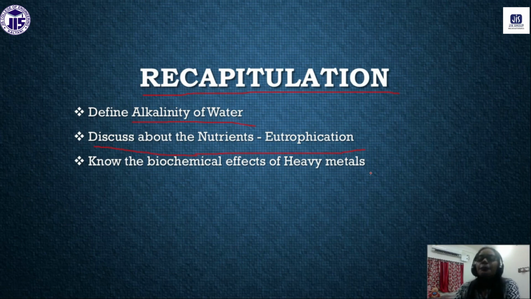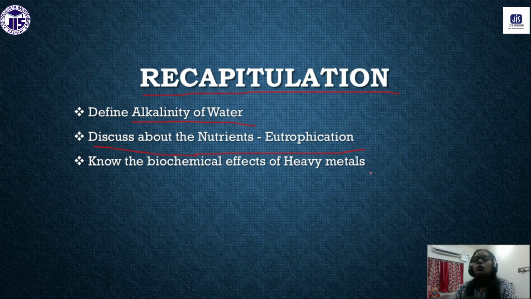Now what is the effect of this increased amount of nutrients? After the nutrients increase, it causes rapid growth of plants and algae. If it stimulates the growth of the plants, then all the plants consume dissolved oxygen in large amounts. That is why it decreases the amount of dissolved oxygen in the water body, which is very harmful for other aquatic life. So this whole procedure is called eutrophication.